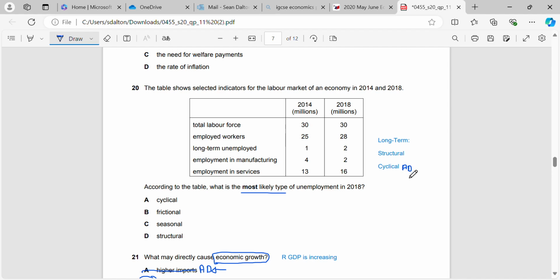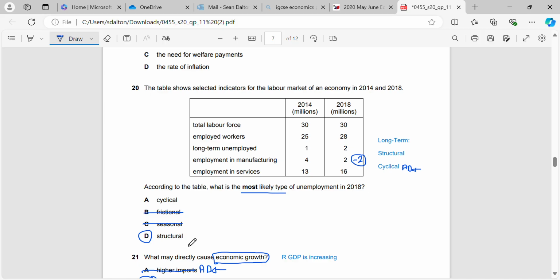So, frictional unemployment is short-term unemployment. Seasonal is a type of frictional, so it can't be that. And in this case, it's going to be structural. Why? Because we can see that we've now got less people working in manufacturing, so that would tell us that there's been a decline in the industries.